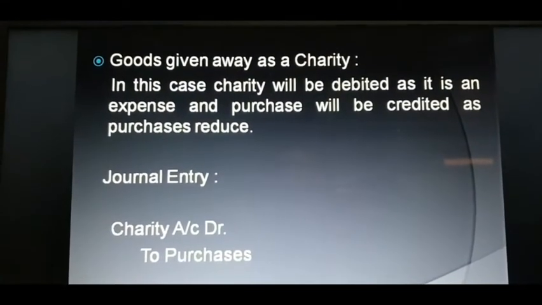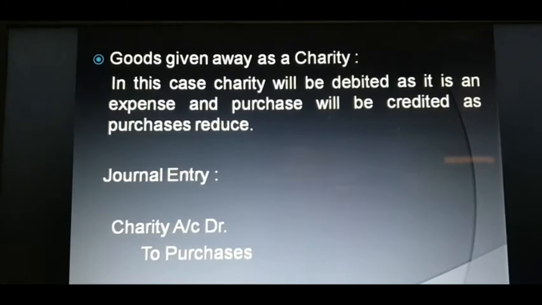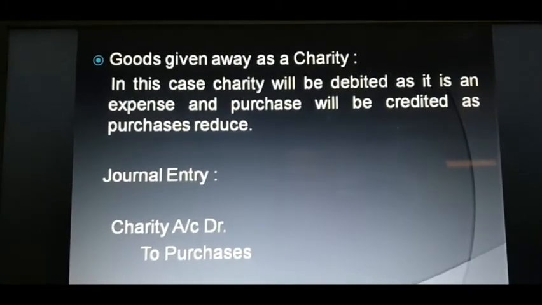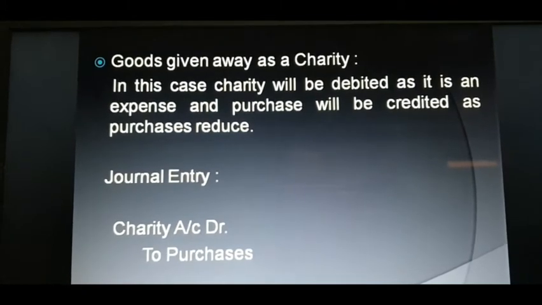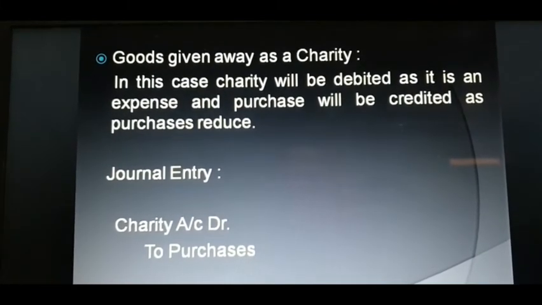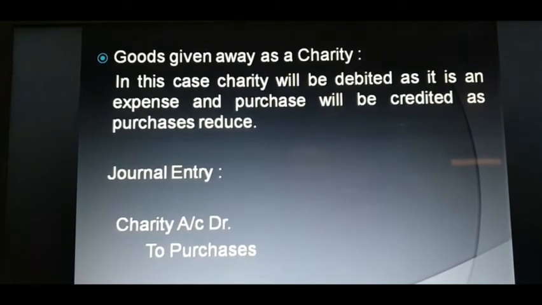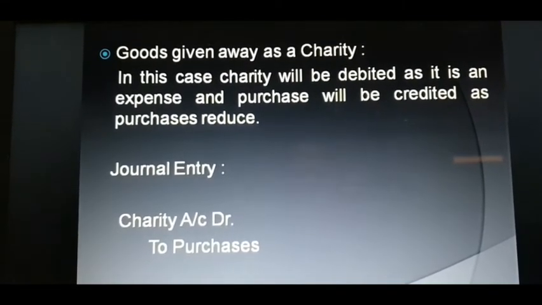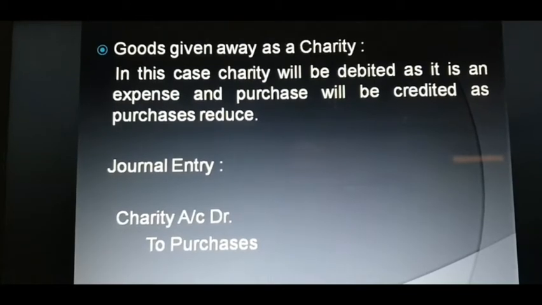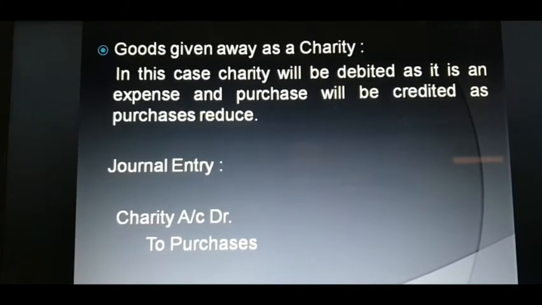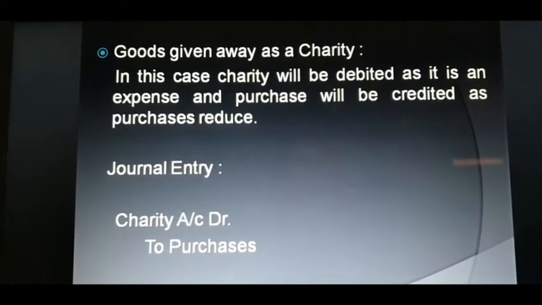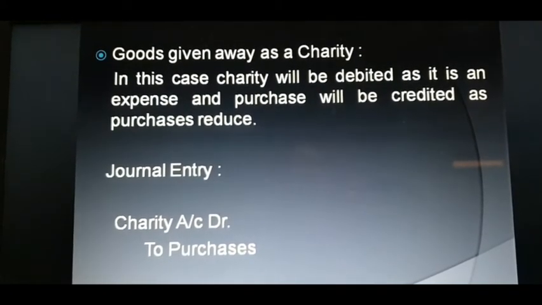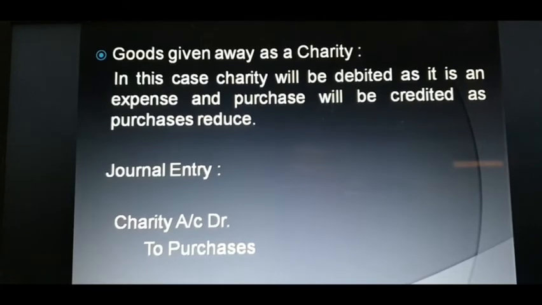Now the second entry relating to goods is goods given away as a charity. Whatever charity is done here is an expense and loss, and it will be debited in the journal entry as per the nominal account. And what we are giving as charity is goods, so purchases will reduce, and when purchases reduce, it will be credited. So the entry of goods given away as a charity is charity account debit to purchases account.